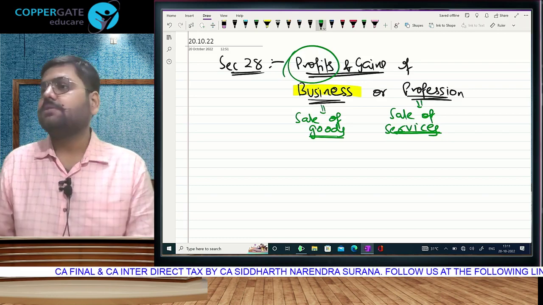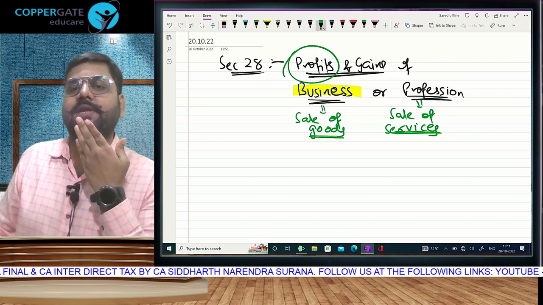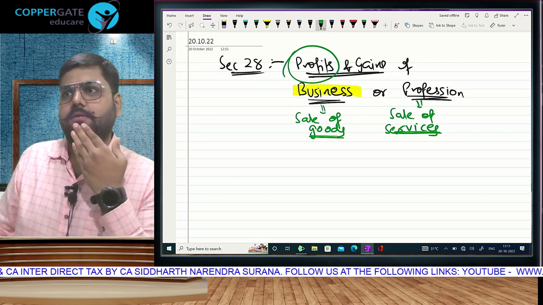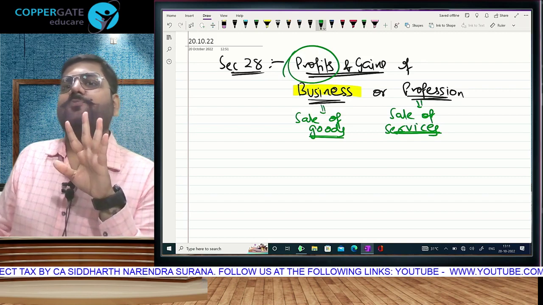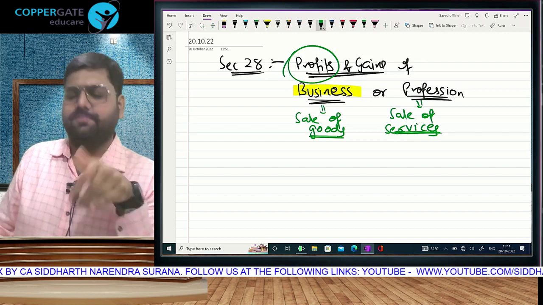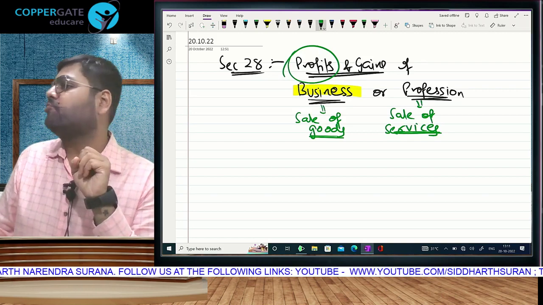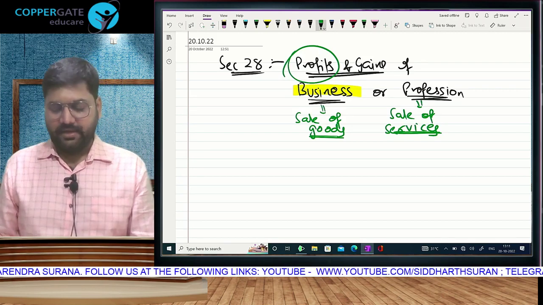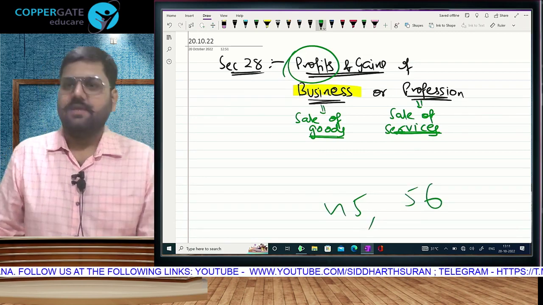For example, for salary, house property, business, obviously 28 is written in front of you. And after this we have two more heads of income left. The charging section for capital gain is 45 and the charging section for other sources is 56.